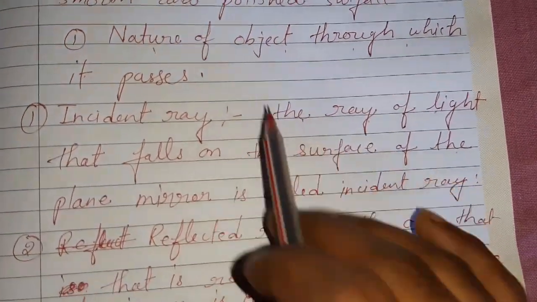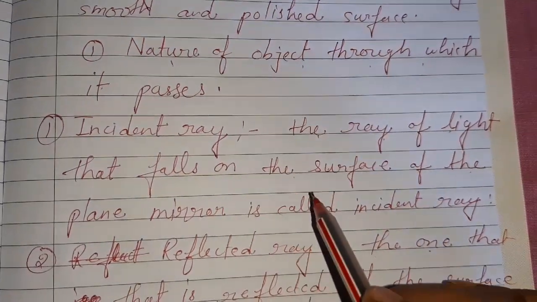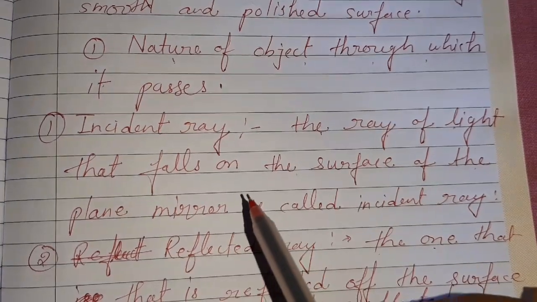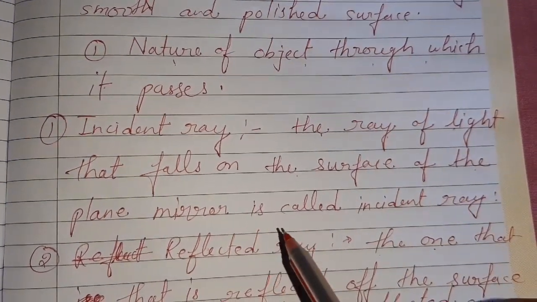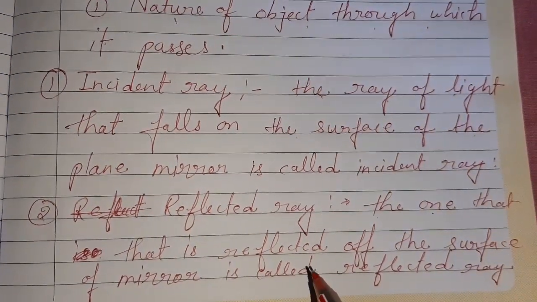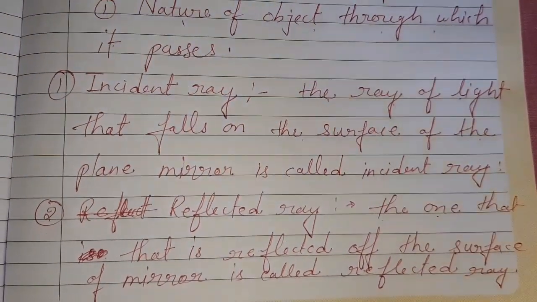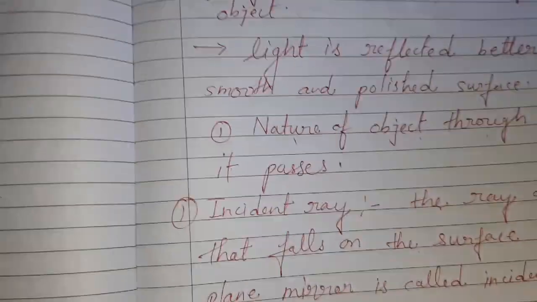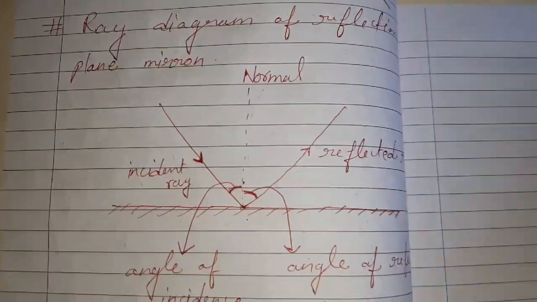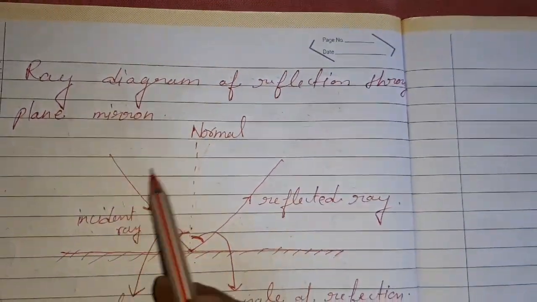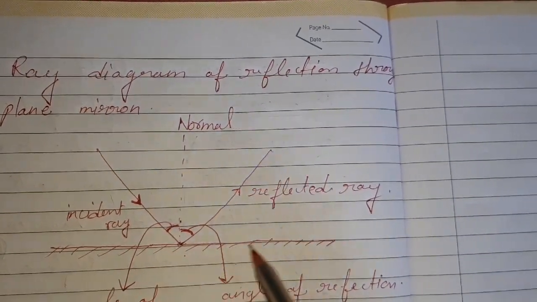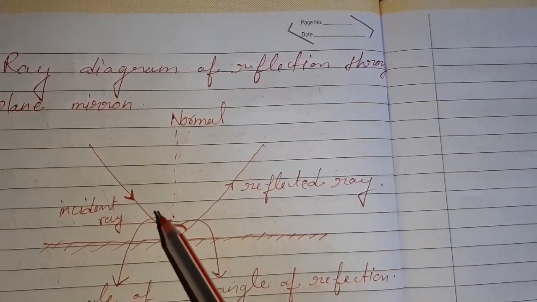What is an incident ray? The ray of light that falls on the surface of the plane mirror is called the incident ray. The one that is reflected off the surface of the mirror is called the reflected ray. Here is the ray diagram of reflection through a plane mirror.